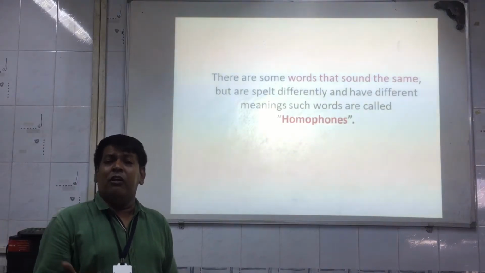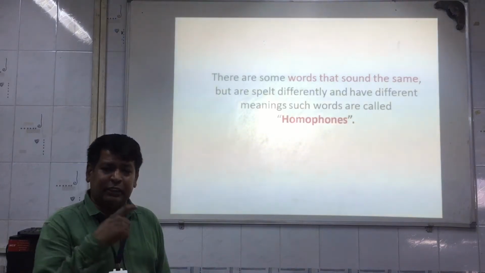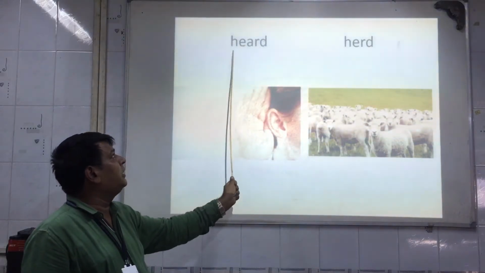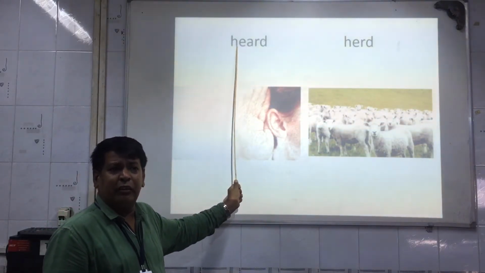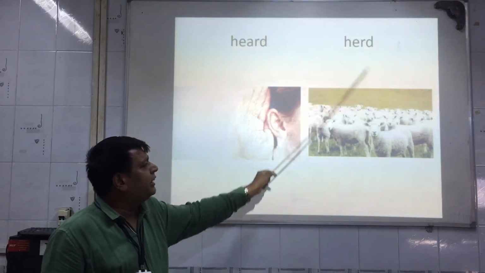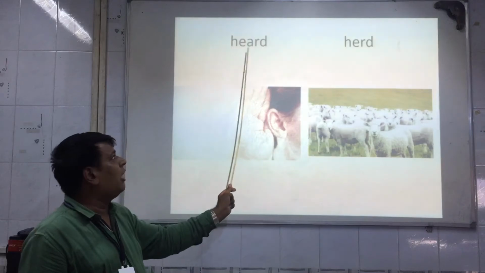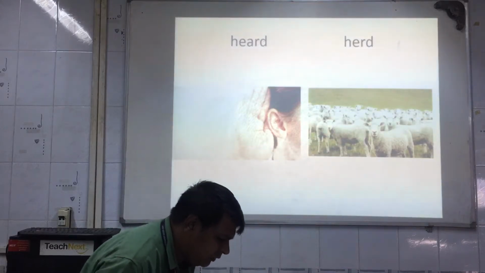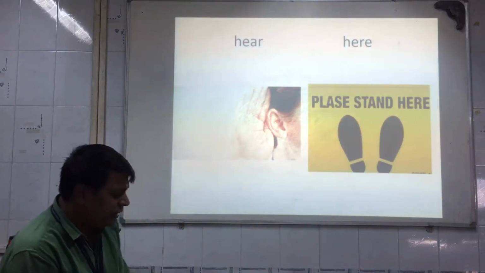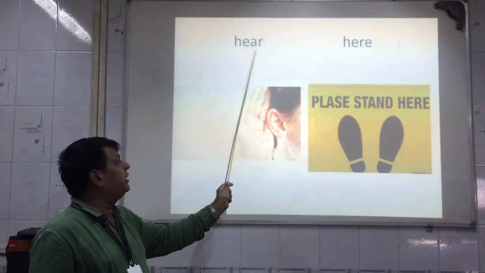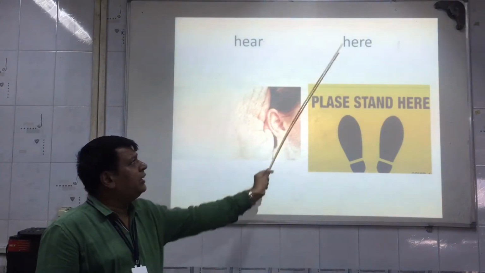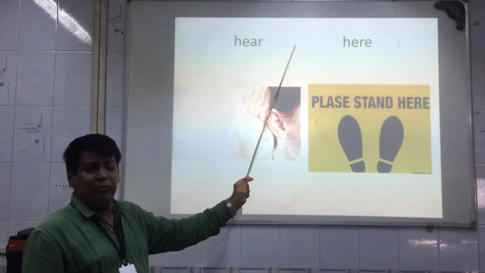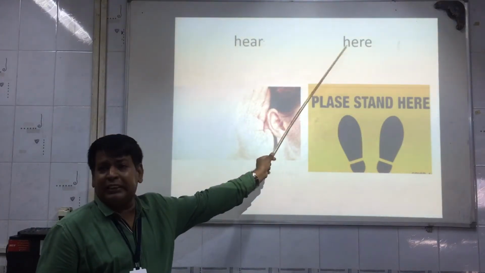Now I would like to show you all a few more examples based on this. Just see over here. Heard and herd. Now this heard is the past of hear, that means to hear. And this herd belongs to animals. It sounds the same, but the meaning and the spellings are different. Now see another one, hear and here. Hear means to hear with our ears, and this here specifies the location, the place. Both the spellings and meanings are different, but it sounds the same.